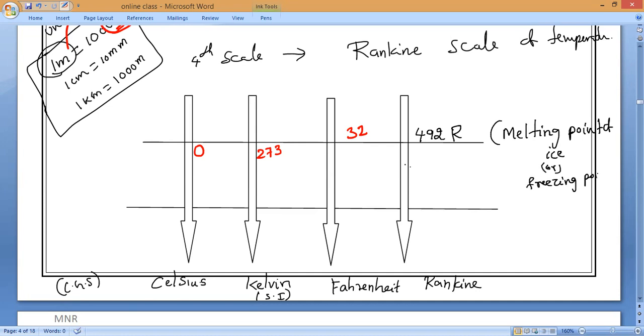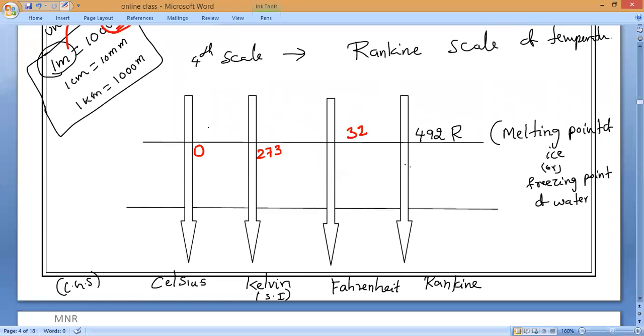Melting point of ice, or freezing point of water. It is the temperature where water freezes into ice, or ice converts into water. So these are all equal: 0 degrees Celsius is equal to 273 Kelvin, which is equal to 32 degrees Fahrenheit, which is equal to 492 Rankine.